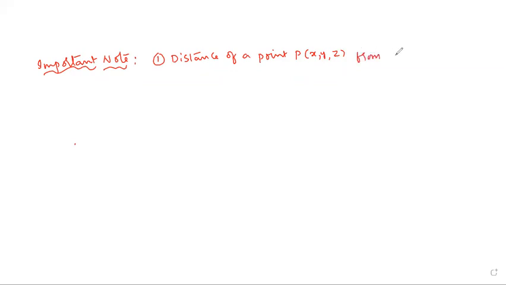Now the planes: first the YZ plane, second the XZ plane, third the XY plane. Now see what I am going to write. Simple. The YZ plane means without X, therefore the distance is X.